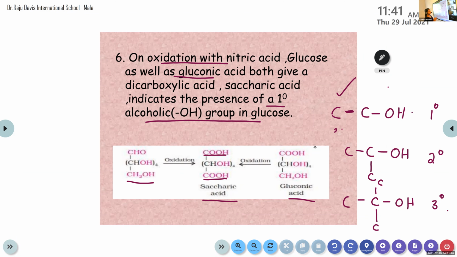So all this information we obtained about the structure of glucose from all these chemical reactions, and all these chemical reactions are important. So based upon all this information, Fischer showed the structure of glucose. I will show you. You already wrote the structure, but based upon all these chemical reactions, they were able to find out the structure of glucose.